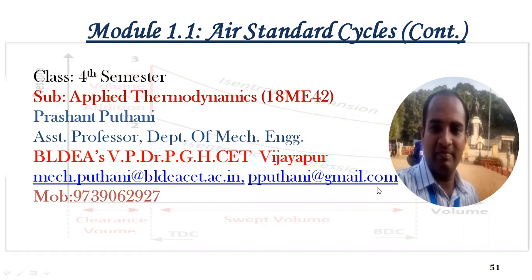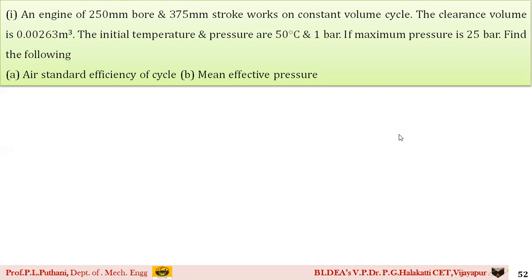So we shall begin with the discussion of today's problems. The first question given is, there is an engine of 250 mm bore and 375 mm stroke which works on constant volume cycle. The clearance volume is around 0.00263 meter cube. The initial temperature and pressure are 50 degrees Celsius and 1 bar. If maximum pressure is 25 bar, find the following: one is air standard efficiency of the cycle, another one is mean effective pressure.